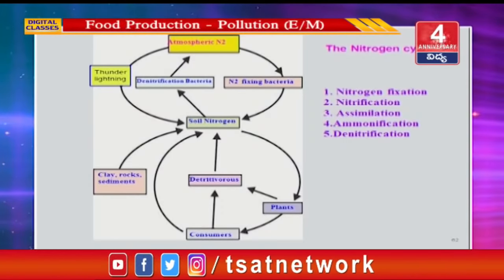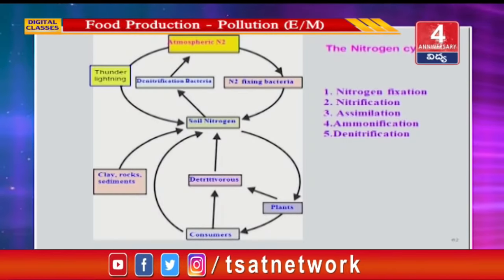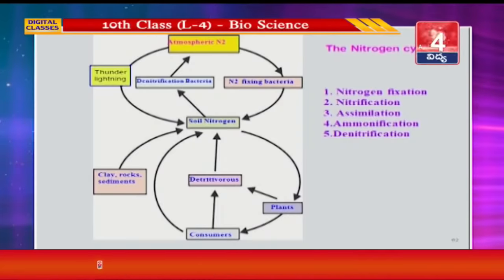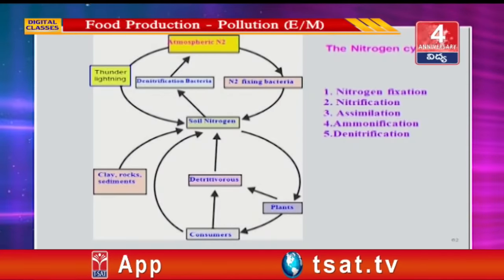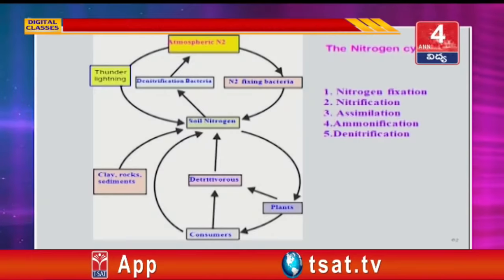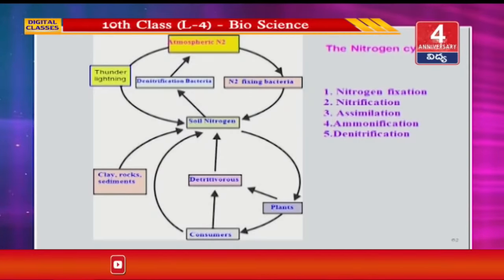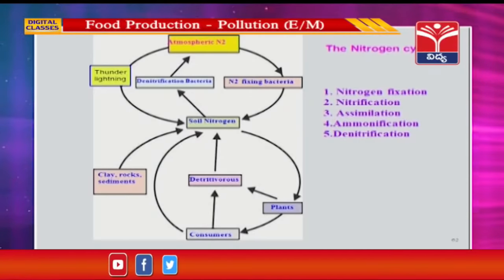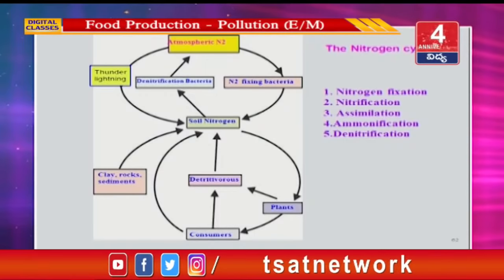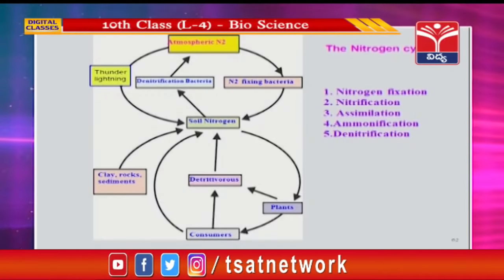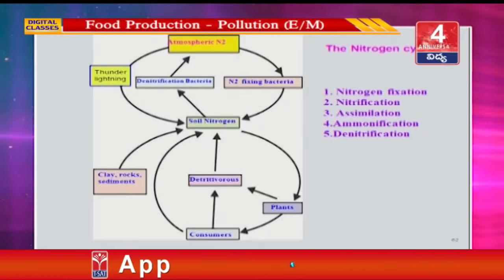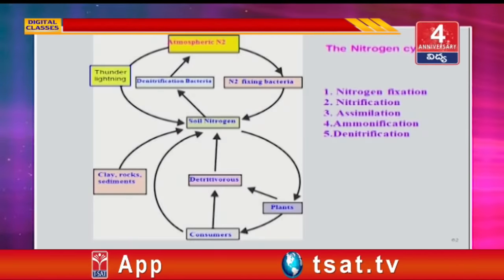1. Nitrogen fixation. Atmospheric nitrogen is made available to plants in the form of nitrate compounds by N2 fixing bacteria such as Rhizobium and Clostridium. 2. Nitrification. Soil decomposing bacteria convert nitrates into ammonia. Bacteria use this ammonia to convert to nitrates and nitrites. These are absorbed by plants. 3.